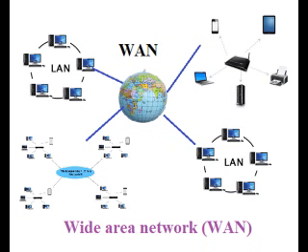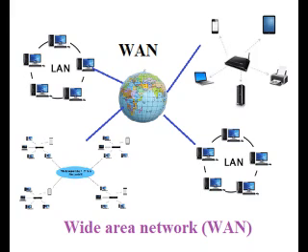Next network is WAN. WAN full form is Wide Area Network. In this network, millions of computers are connected across the world. These computers communicate with each other according to a set of rules called protocols. Examples of protocols are TCP and IP.